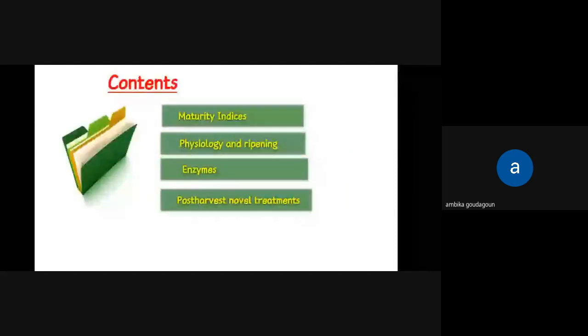I will be taking two classes regarding Post Harvest Technology, and the contents which I am going to discuss is regarding maturity indices, physiology and ripening, enzymes, post-harvest novel treatments, and also morphological classification.